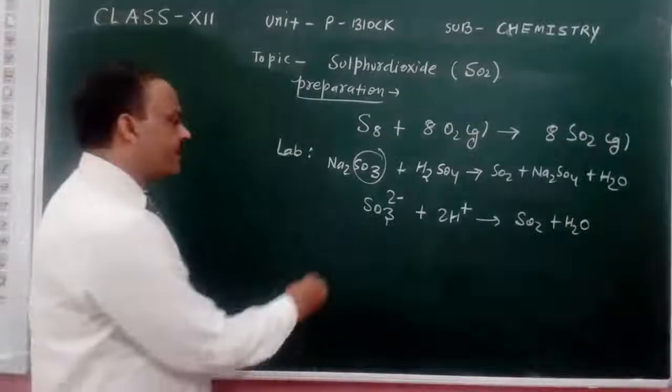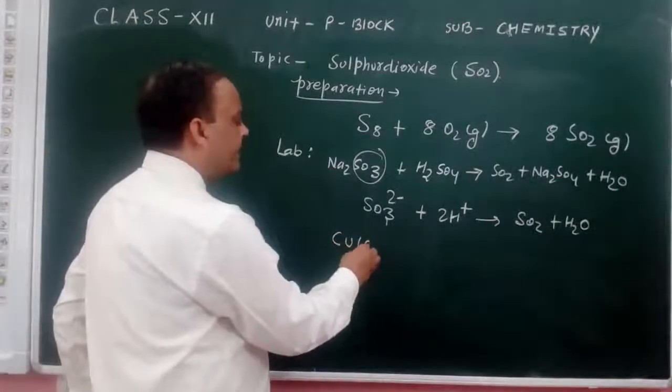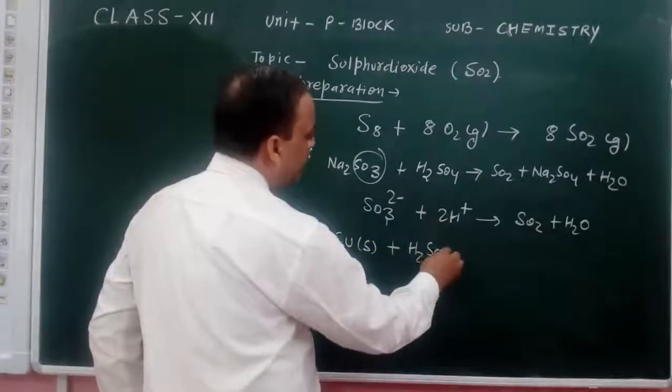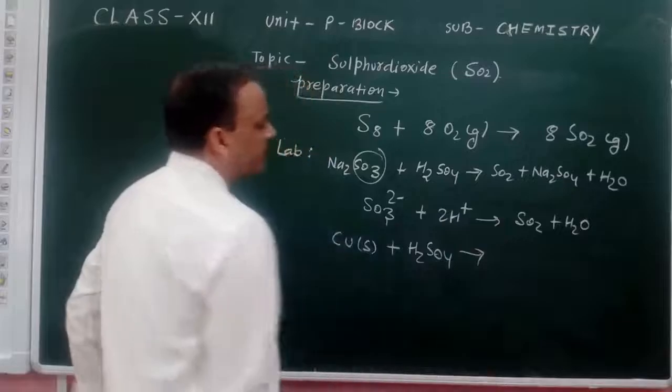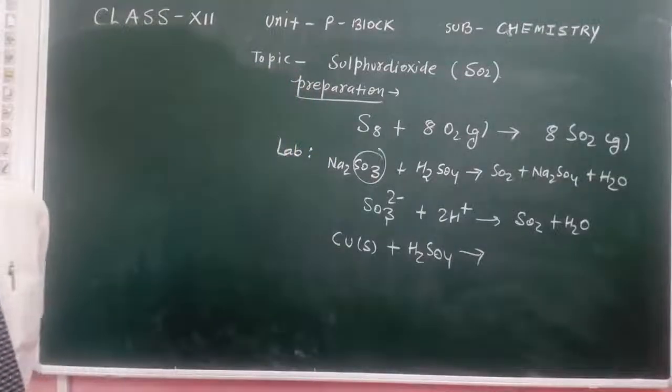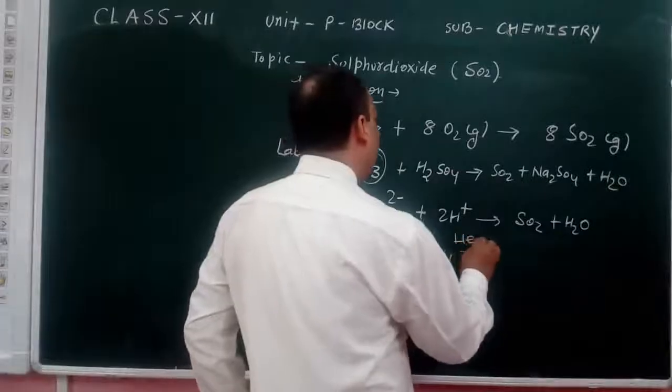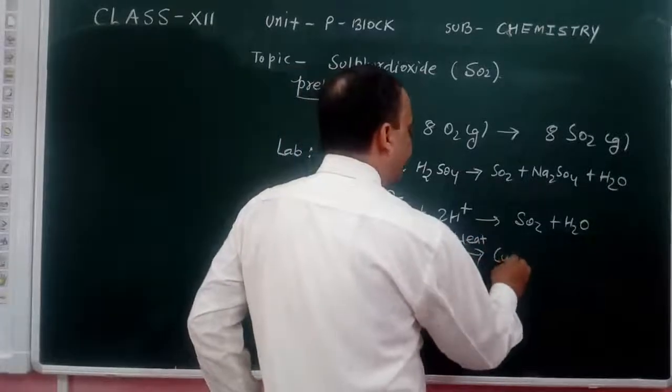Another method, when you react solid copper with H2SO4, that is sulfuric acid, copper sulfate, SO2 and H2O will form.